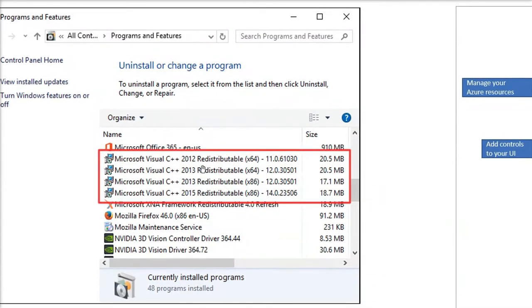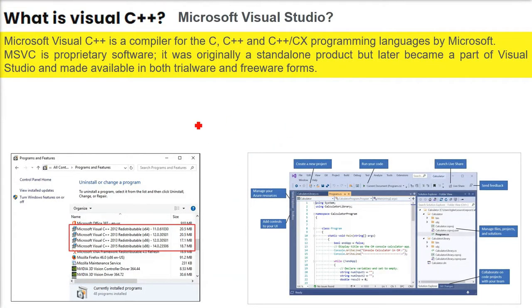There are certain redistributables for the 32-bit and the 64-bit machine. And what you see here is these redistributables are very important when you are using certain programs, because they will give you some error: this DLL is missing, that is missing. That will only be fixed when you actually install these, because these are very specific redistributables of Microsoft Visual C++.